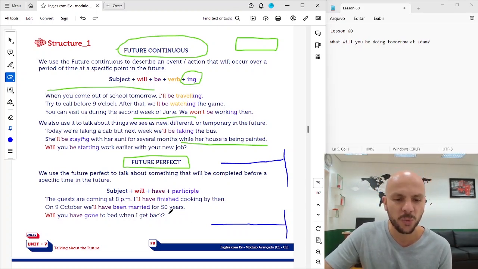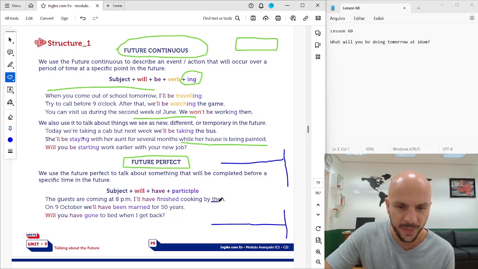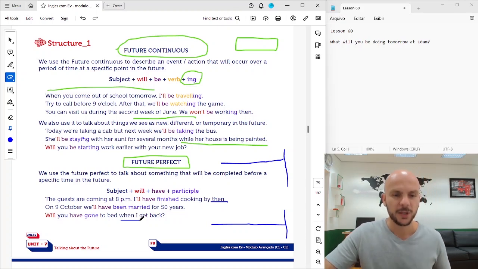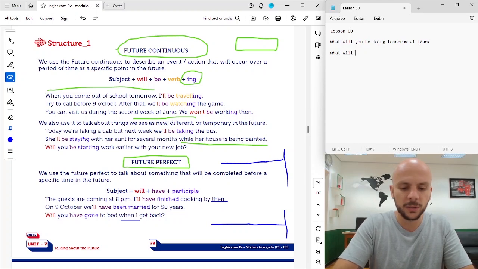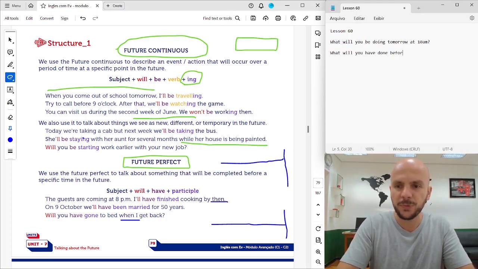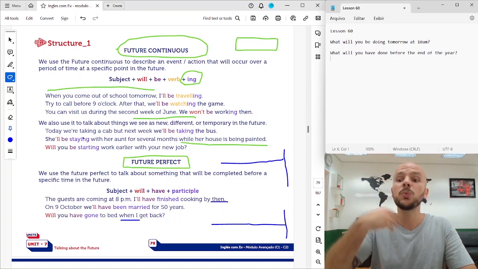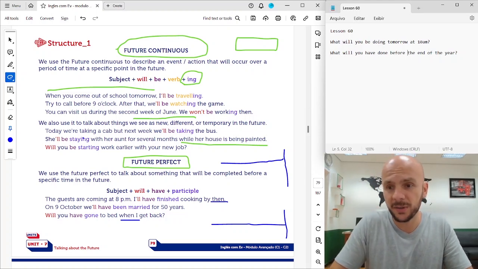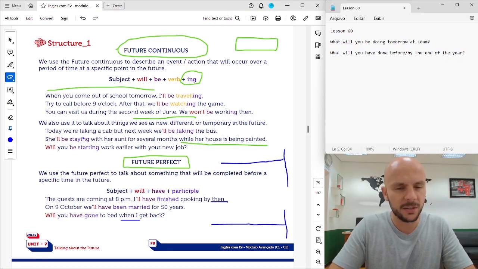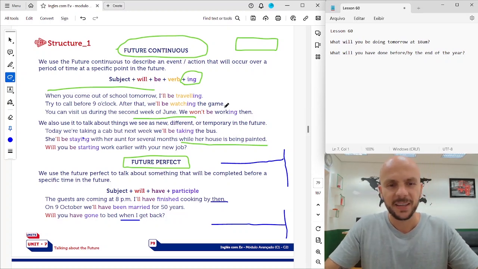So we usually use the words then, when, before, okay, to talk about the future perfect. For example, what will you have done before the end of the year? What will you have done before the end of the year, or by the end of the year, okay? By the end of the year. We can use both words. All right? Beautiful.